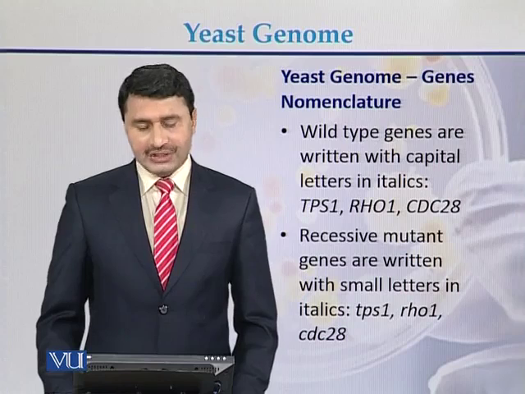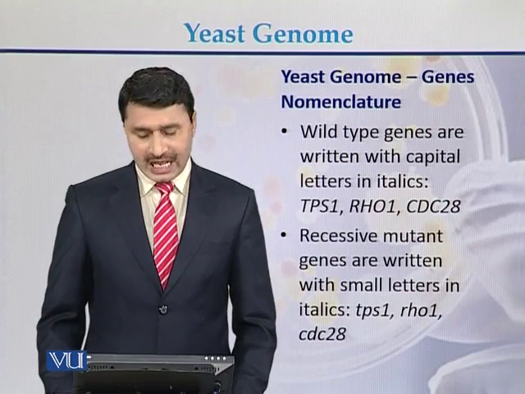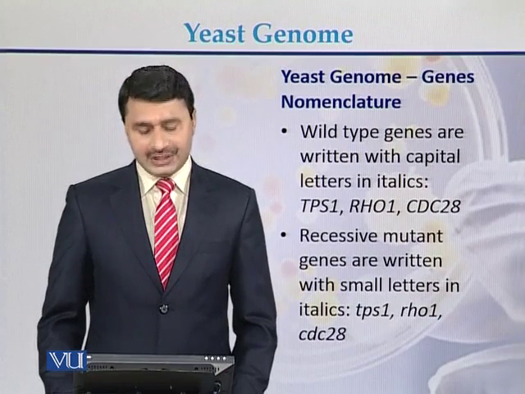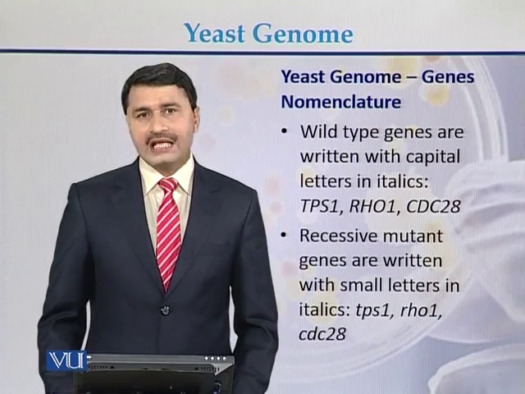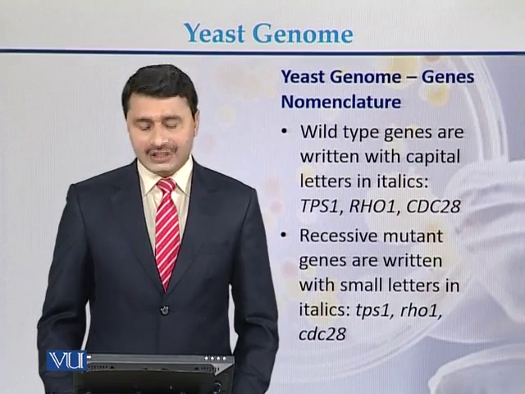Wild type genes present on the genome of the yeast are usually written in italics and in capitals. Here we can see that TPS1 is written in capital as well as in italic. So these genes are wild type.